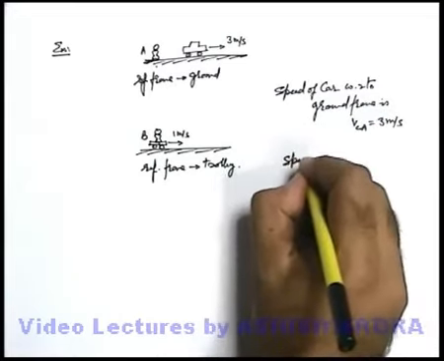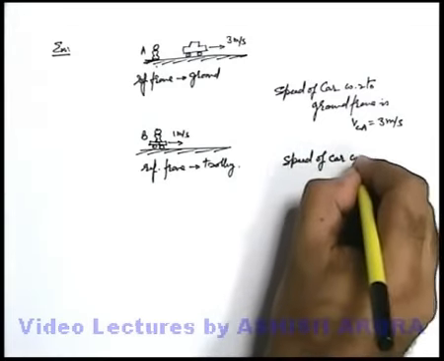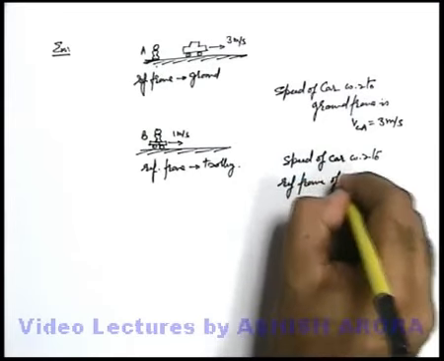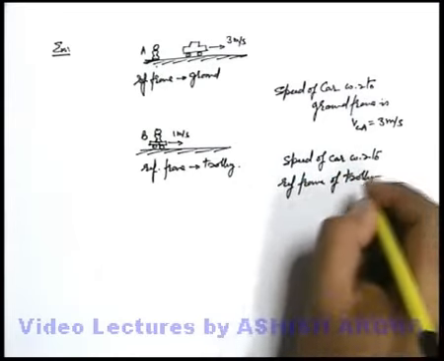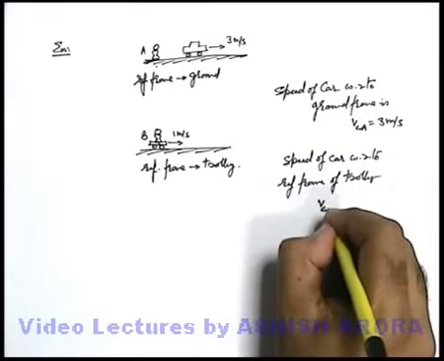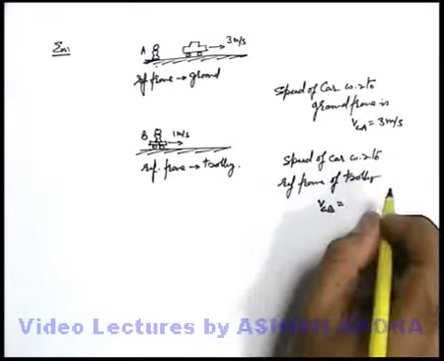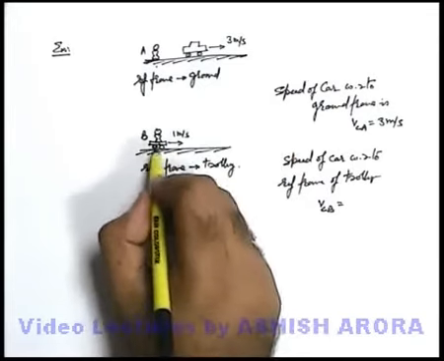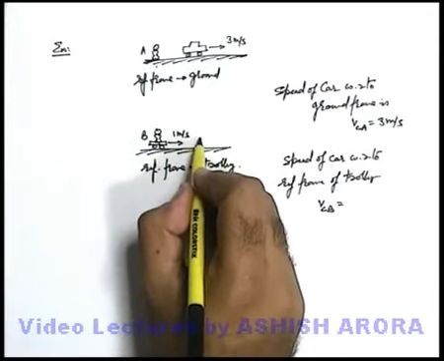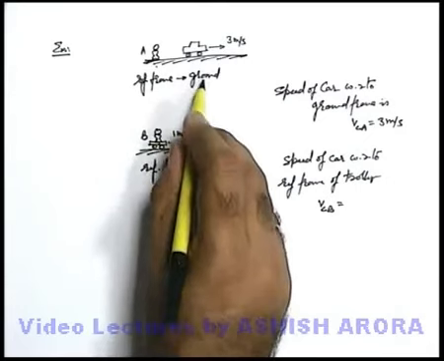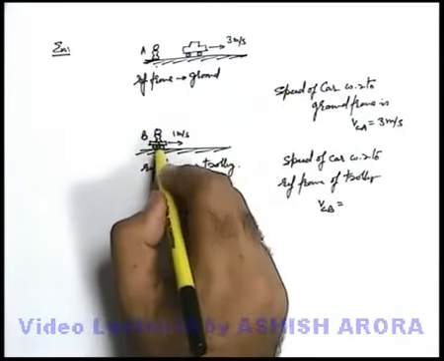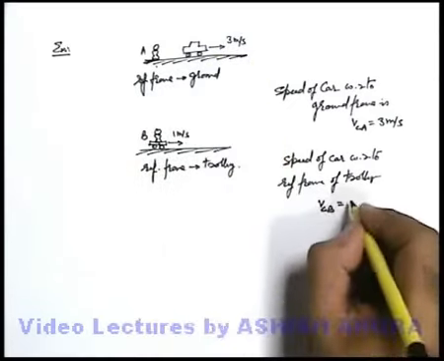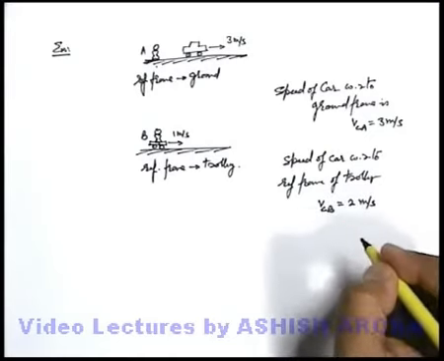And if we measure the speed of the car with respect to the reference frame of the trolley, the car is moving at 3 meters per second and the trolley is moving at 1 meter per second. In 1 second the trolley travels a distance of 1 meter, and in 1 second the car travels a distance of 3 meters. So as seen by this observer, the car has progressed a distance of 2 meters in 1 second. So its velocity is 2 meters per second.